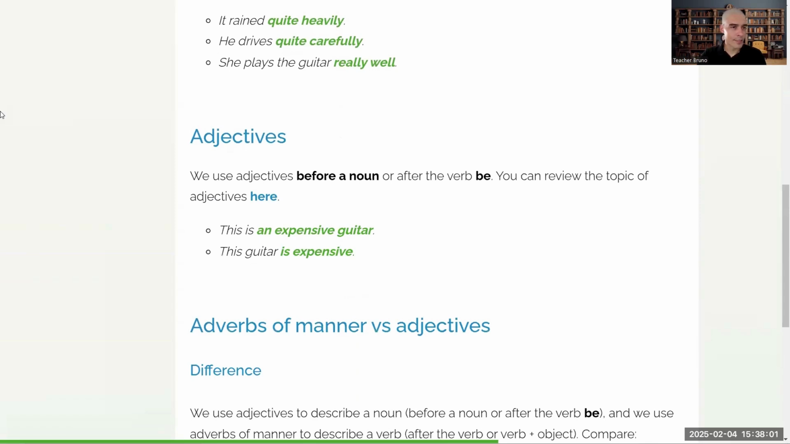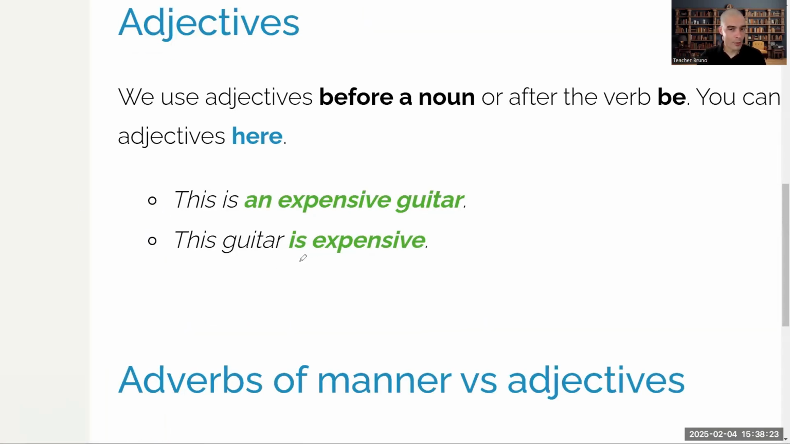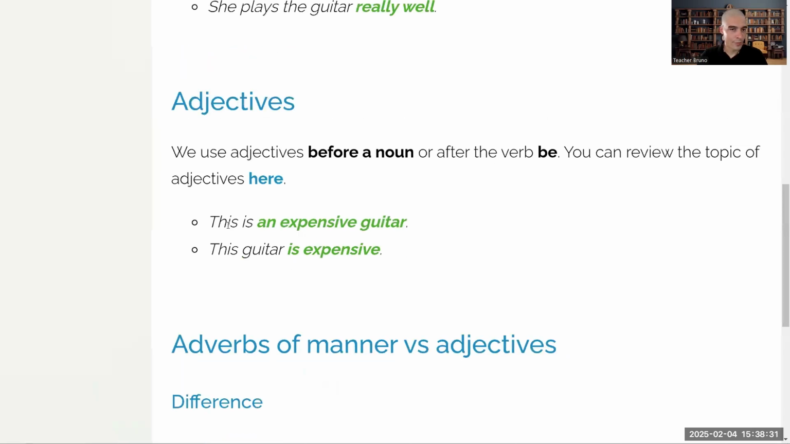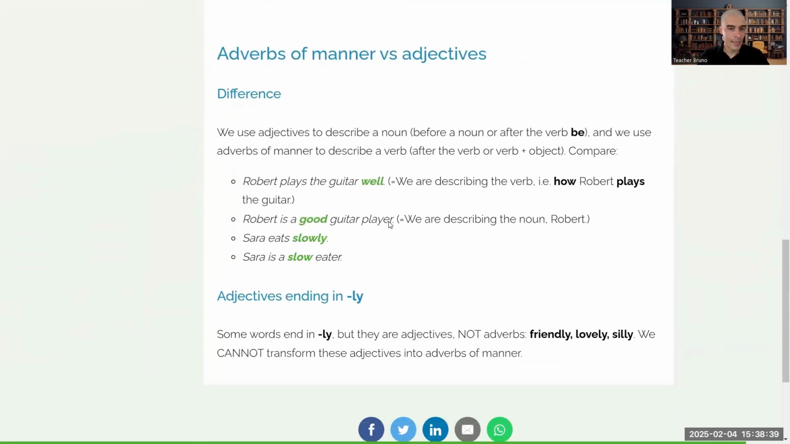And adjectives describe nouns. Expensive guitar. Guitar is the noun, and expensive is the adjective. If you have a verb to be in the sentence, the correct position is after. This guitar is expensive. In the first example, there is no verb to be, so for this reason, the adjective goes before the noun.